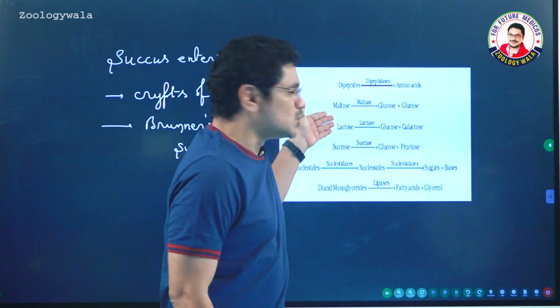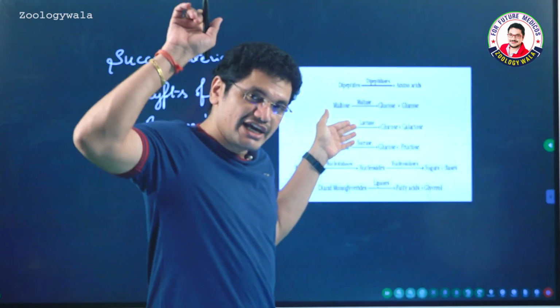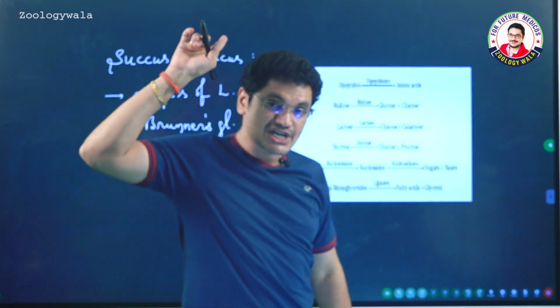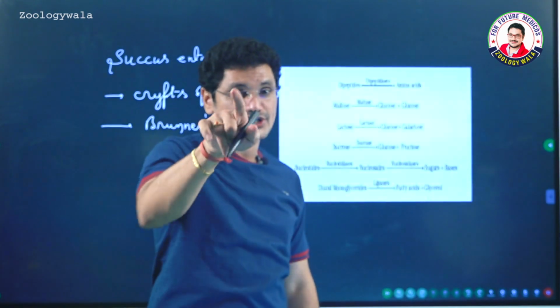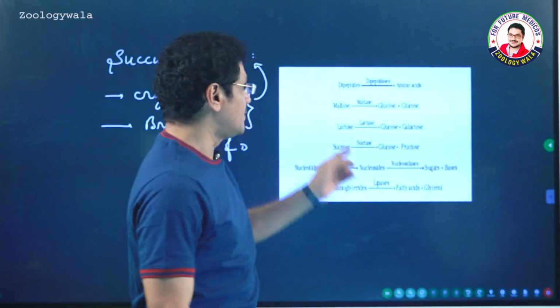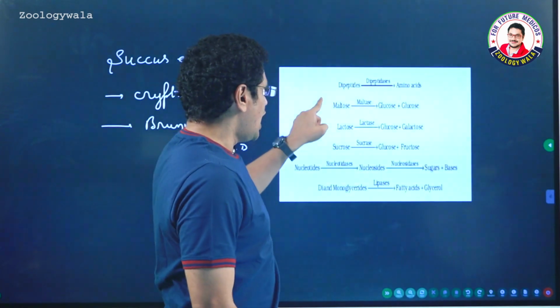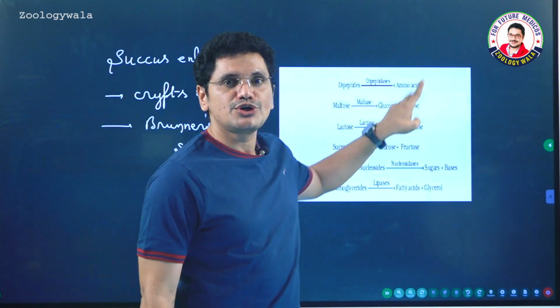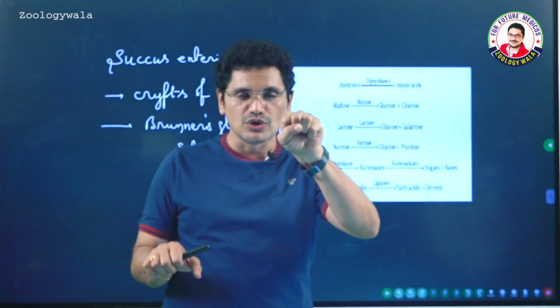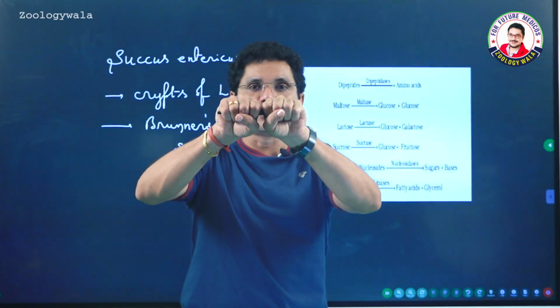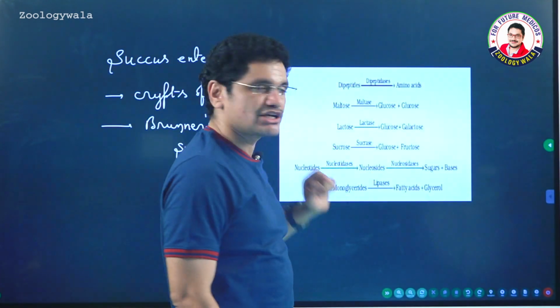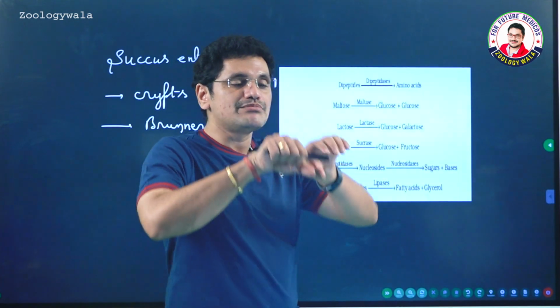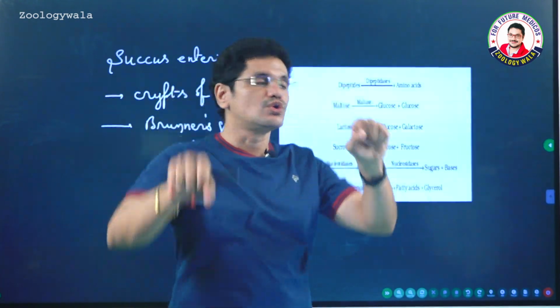So maltose, already we have seen as an end product of the starch digestion in the mouth. 30% of maltose is already produced, which is coming from the mouth, and now the maltose is converted to two molecules of glucose. It means one glucose and another glucose, two glucose molecules combined, and it is nothing but the maltose. Maltase enzyme helps in breakdown of these two glucose molecules.